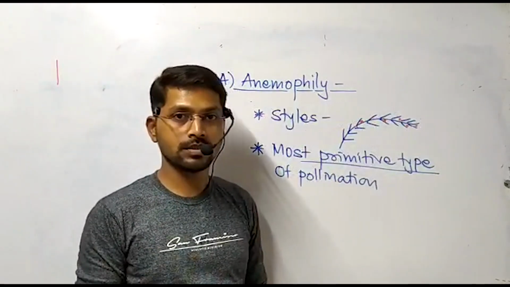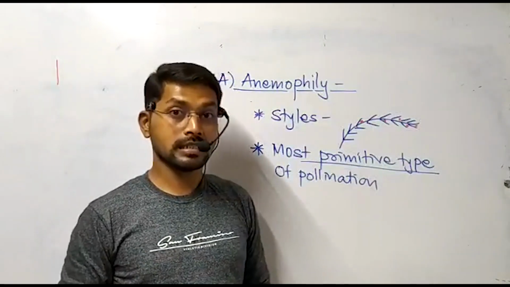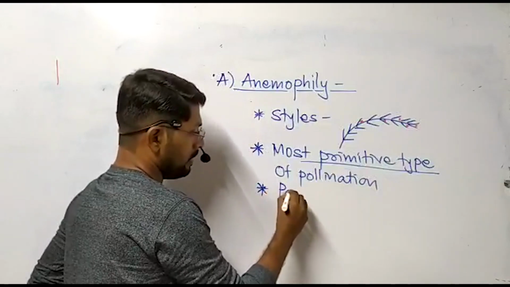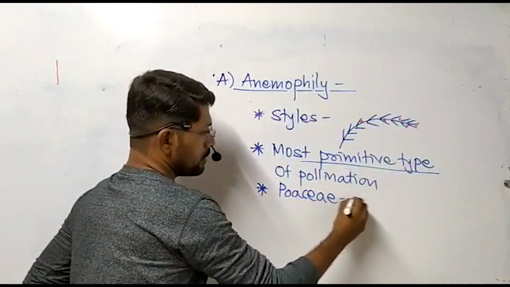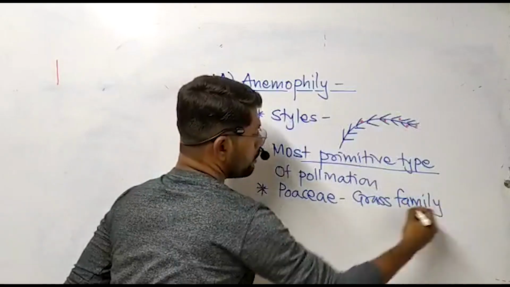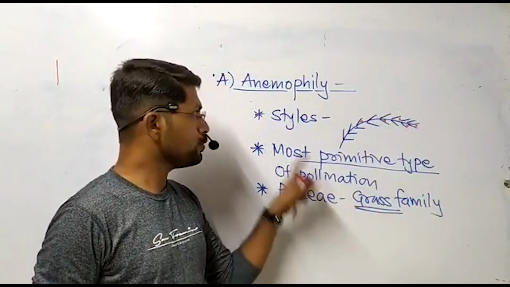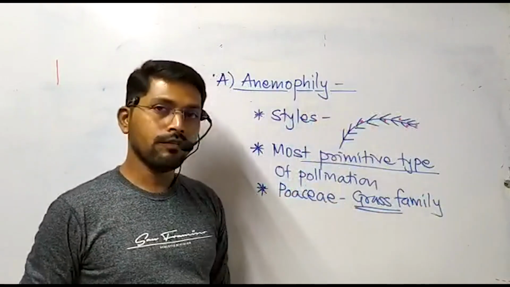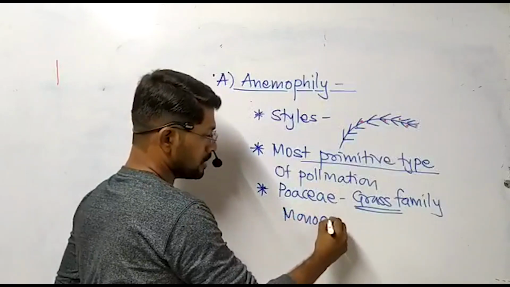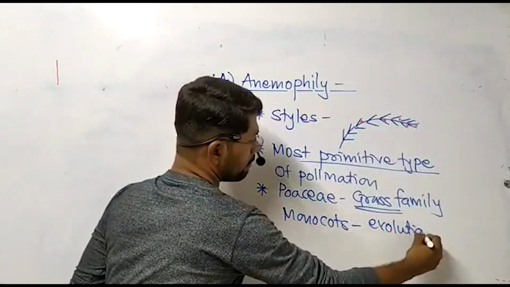plants like Zea maize, then wheat, then sugarcane, and many other grasses. You are very much aware that Poaceae is called as grass family, and most of the grasses, almost all grasses, they used to show anemophily. But evolutionary, Poaceae belongs to monocots, and monocots are evolutionary advanced.